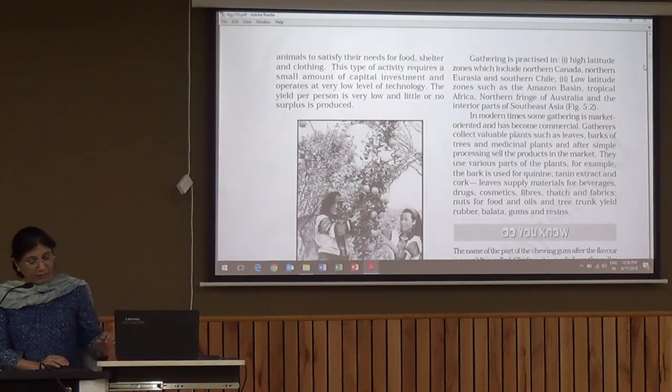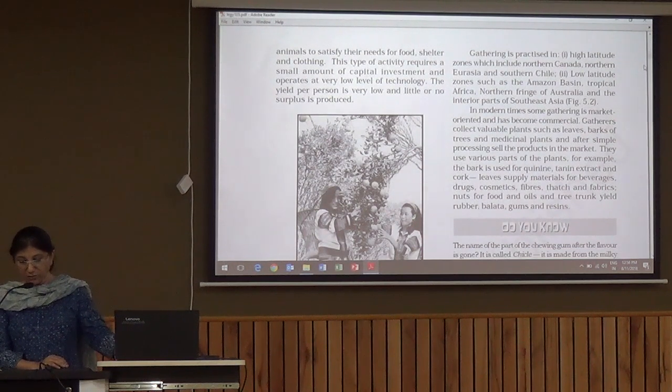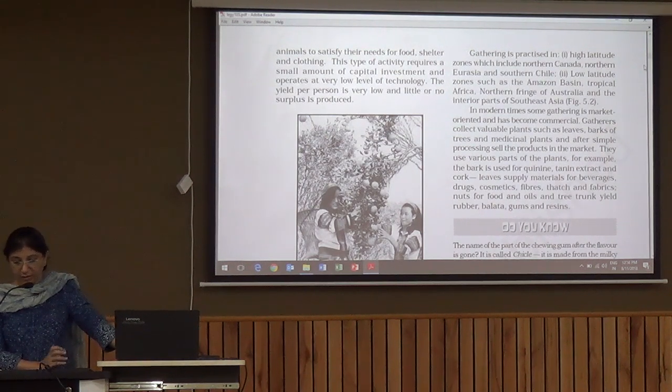So gathering is mainly practiced in the areas of high latitude zones like northern Canada, northern Eurasia and southern Chile. So these are the areas of taiga and tundra climate. Then low latitude zones such as the Amazon Basin, tropical Africa, the northern fringe of Australia and the interior part of Southeast Asia. So this entire area is basically equatorial rainforest.